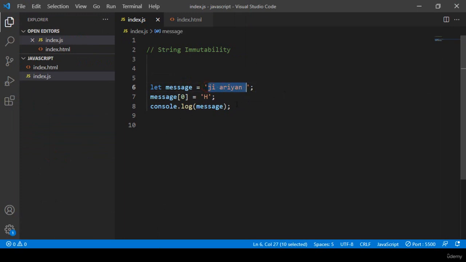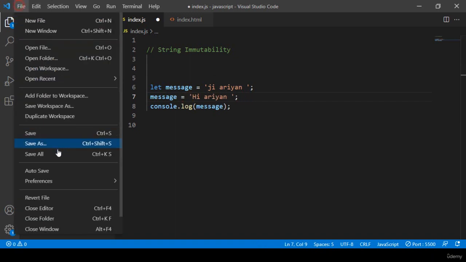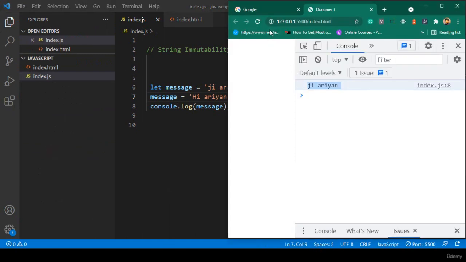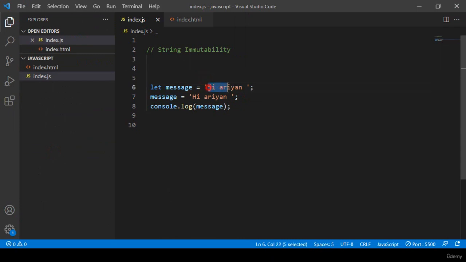If you want to change it, then you have to reassign it again. Like here I want to copy it, and I want to make it "hi Aryan". Now if you click save all, and refresh, you can see that it is actually changed. As I told you, you cannot change that value directly. You have to reassign your string value. Okay friend, I hope it's very clear to you.